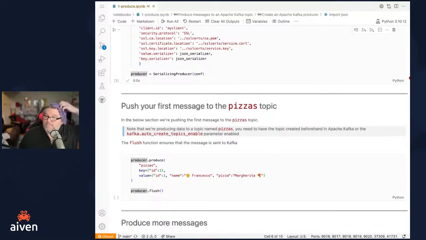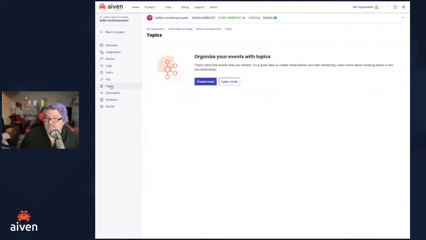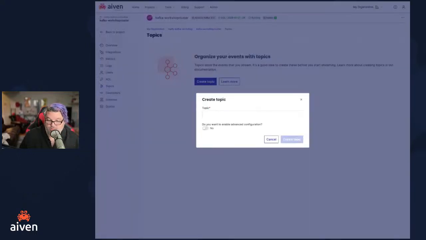The other, but we can go ahead and also create it manually. So if we are back in our setup for our Kafka cluster, we had our overview, and then we can go here and look at the topics. And at this point, we don't have any topics. So we want to create a topic that's going to go in there.